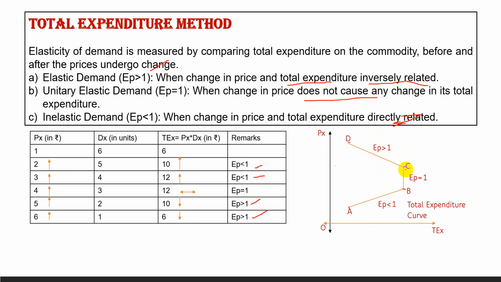The CB portion of this curve represents Ep is equal to 1, because price increases or decreases, total expenditure remains constant. The AB portion of the curve represents price and total expenditure directly related. Price rises, total expenditure also rises. So this portion is inelastic demand.